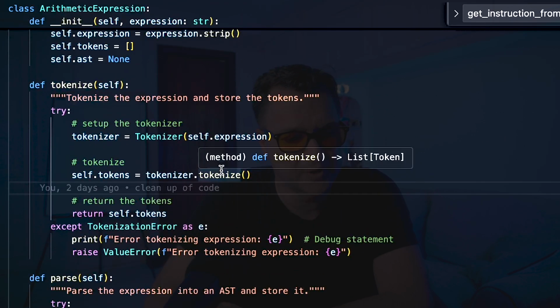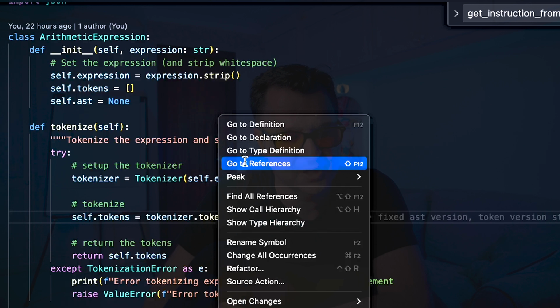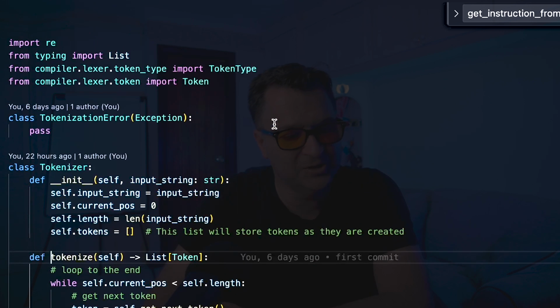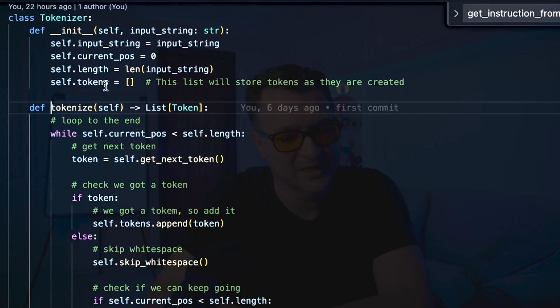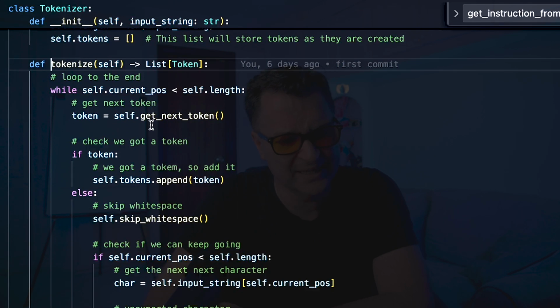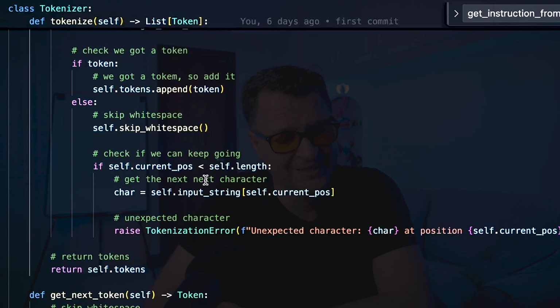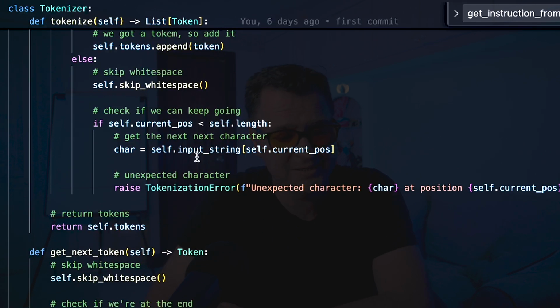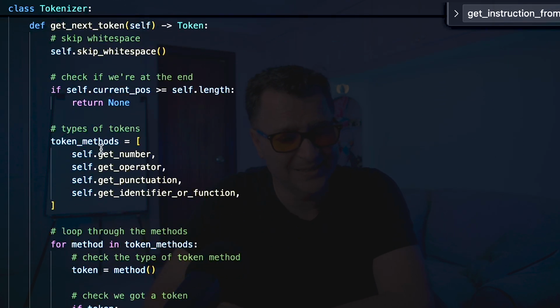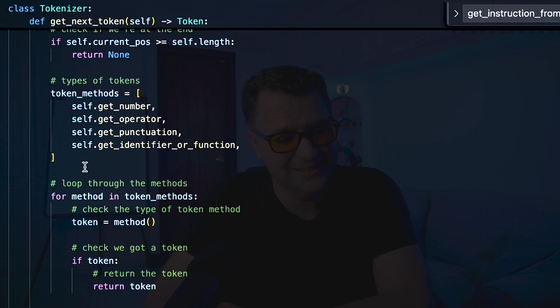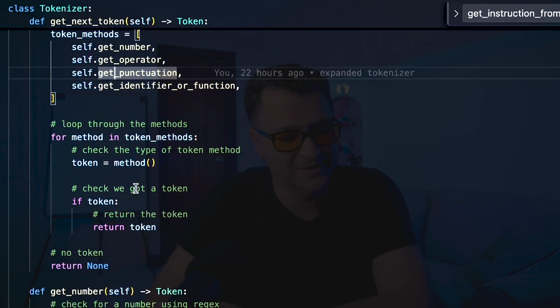If we go to the tokenizer and look at the tokenize function, you can literally see all it is doing is walking through every character within the expression that I passed through. It's calling this thing get next token. It's looping until it gets to the end of the expression, and checks if it's got a token. If it's got a token, it adds it in, skips any white space, and then it just loops through and through and through. You see it supports a bunch of tokens. It's looking for numbers, operators, punctuation, or identifiers.